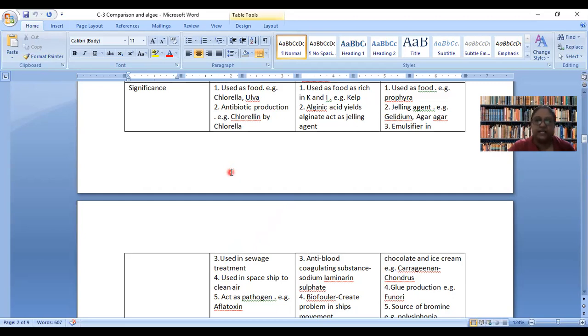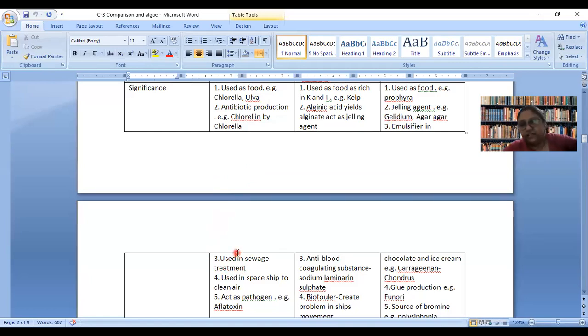Anyone have any idea what we mean by sewage treatment? Ma'am, the dirty water that comes out of the house, the gutter. It includes the water from the toilet, the toilet seat, and the kitchen water, water from washing clothes. So all of them are called sewage.